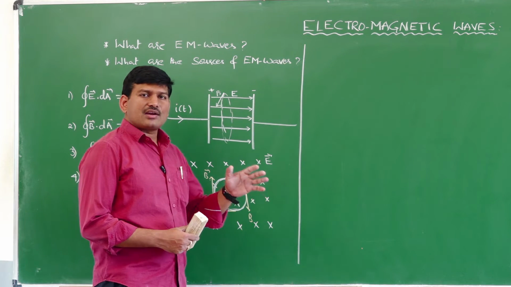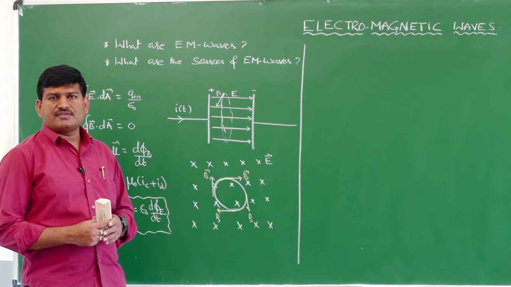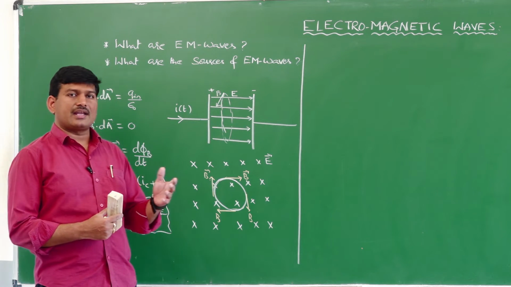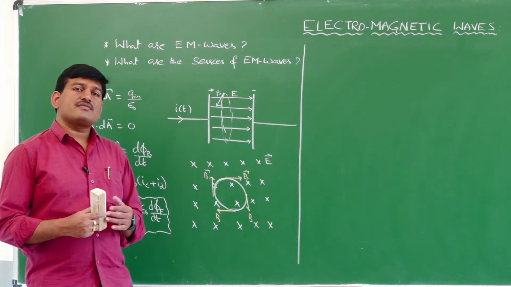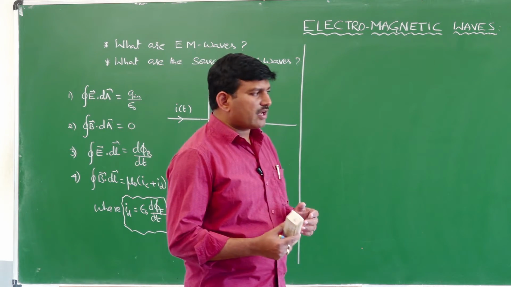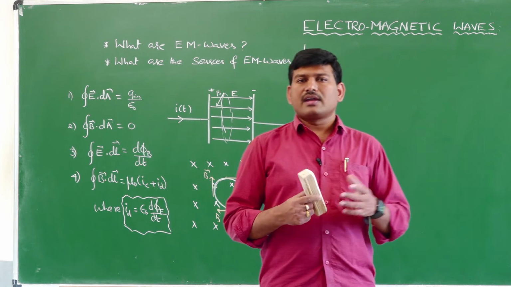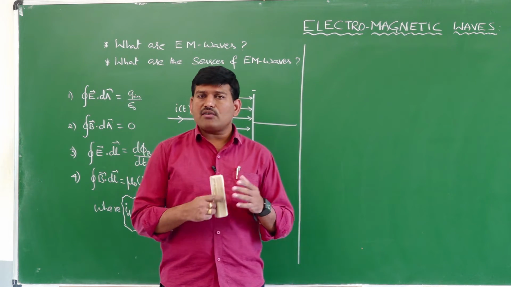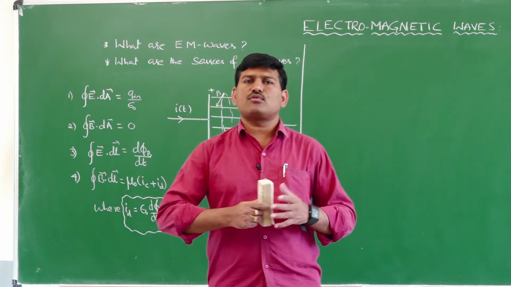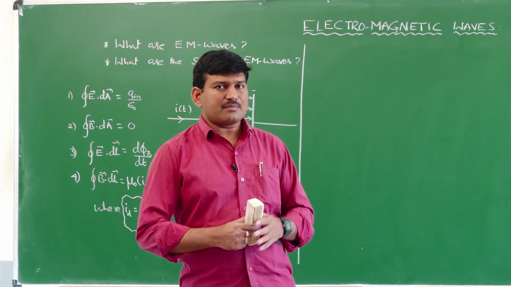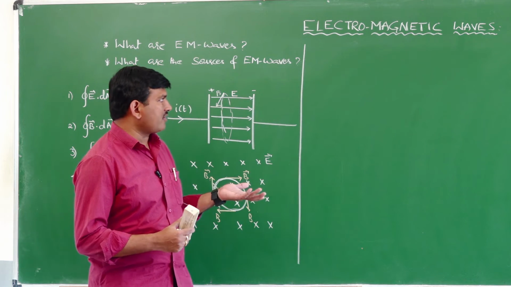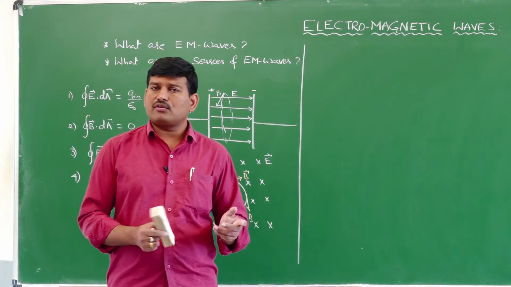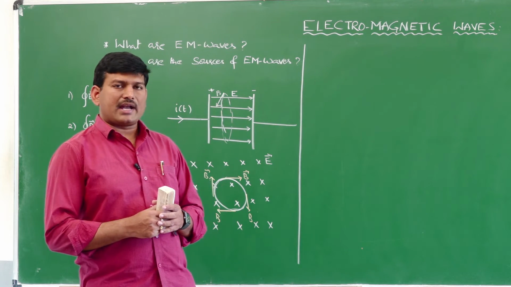But here these electromagnetic waves are a special kind of waves which are different from the waves we studied in the first year part, that means mechanical waves. So we know that waves are of different types. Based on different parameters we can classify them into different categories. In the beginning of the 19th century, they were not aware of the non-mechanical waves. That means they did not know about electromagnetic waves, because the electromagnetic wave theory was not yet proposed by Maxwell. Therefore, they were not aware of the electromagnetic waves.